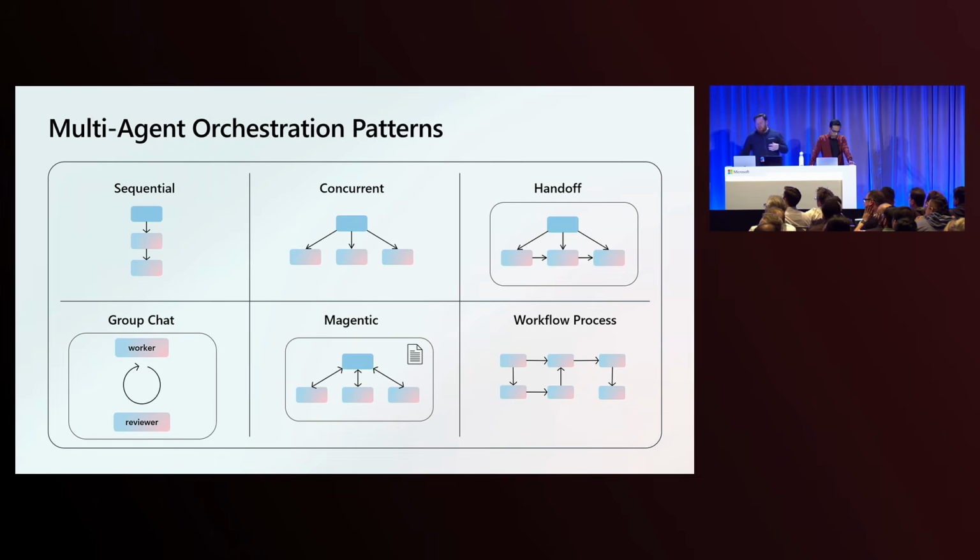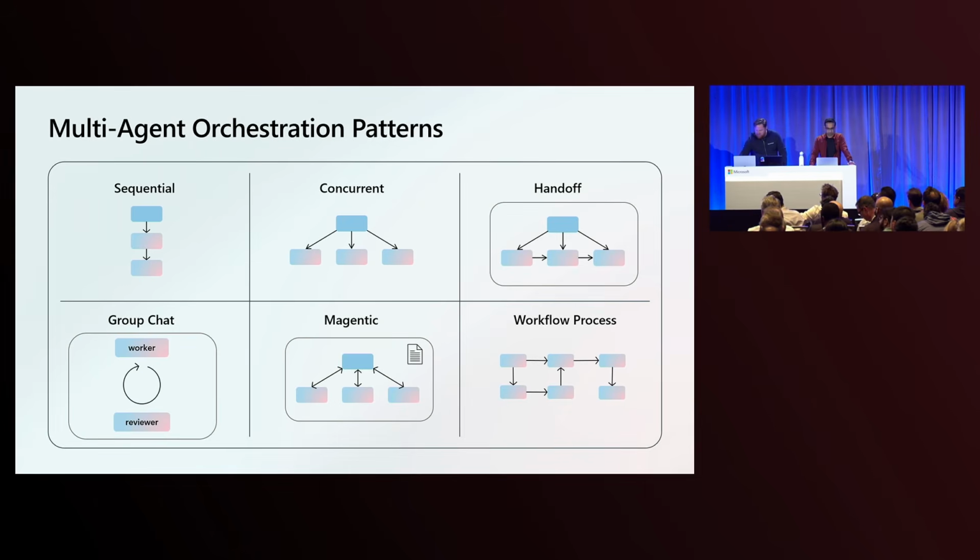This is good when you have a sequential flow, but you want to have the same state between them. Group chat, this is a very powerful one to sprinkle in your more complex processes where you have two agents talk back and forth. This is kind of what Salman was showing us, where you have these agents talking back and forth and iterating. And often you can do an author-critic pattern or a worker-reviewer pattern where one agent comes up with some result, and then you have a critic that gives it feedback. And you have these agents go 2, 3, 10, 20 iterations and significantly improve the results over time. And then two other more complex flows, Magentic, which I'll talk about in a second, and then workflow processes. So this is using our process framework directly to build custom workflows. So let's take a look at what that looks like.